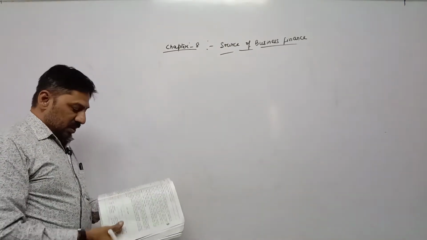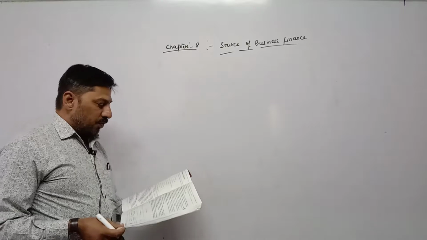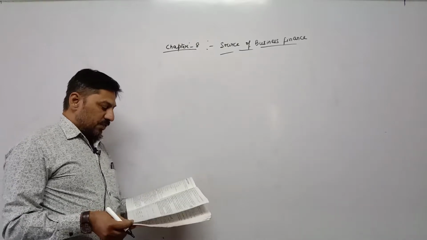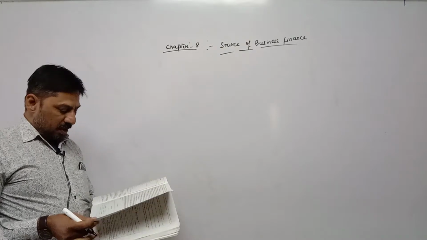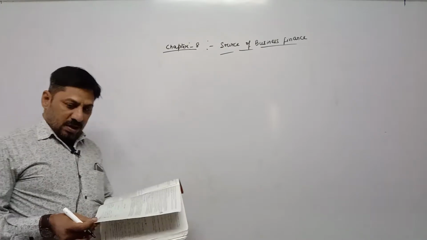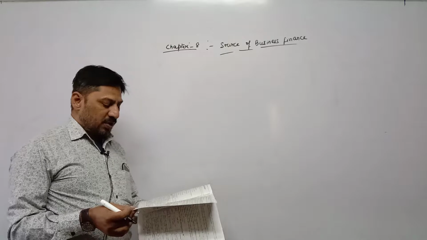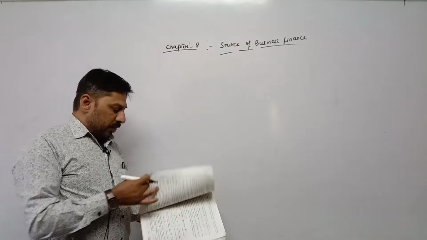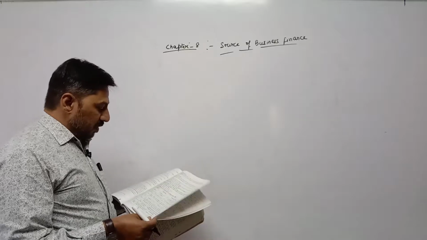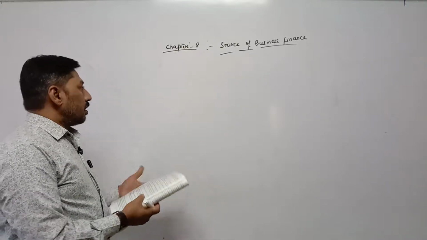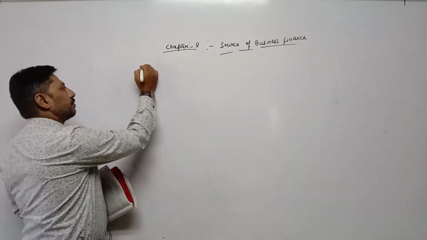In business finance, we all know two types of funds are there, owners fund and borrowed fund. Importance of finance we have completed. Then in owners fund, there are three types: equity share, preference share and retained profit. Equity share and preference share we have completed. The difference between equity share and preference share is also completed. Now today, retained profit.